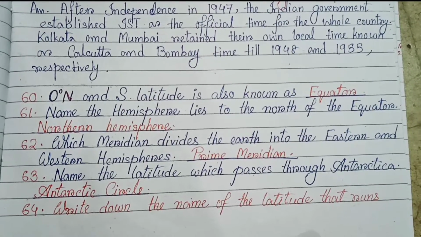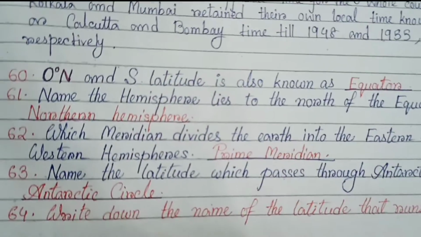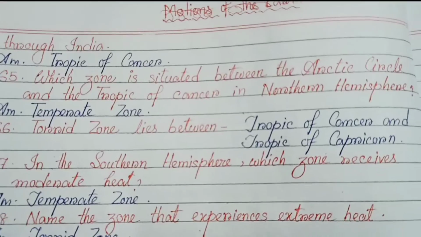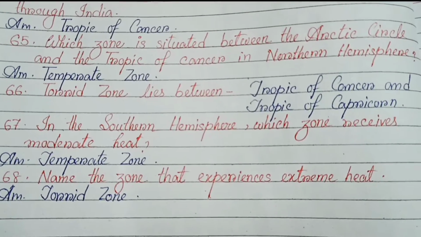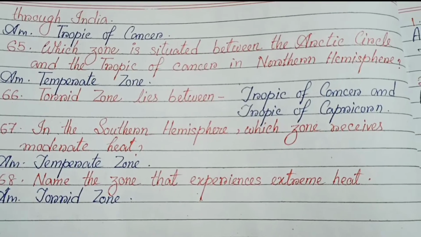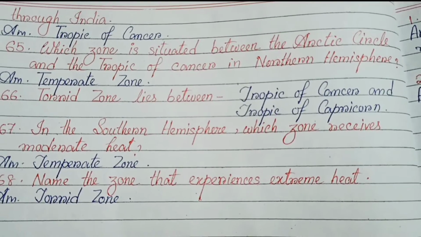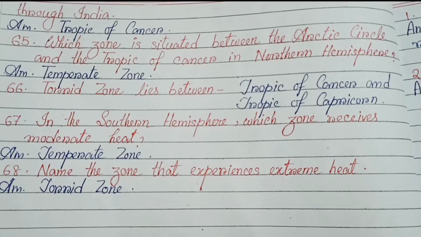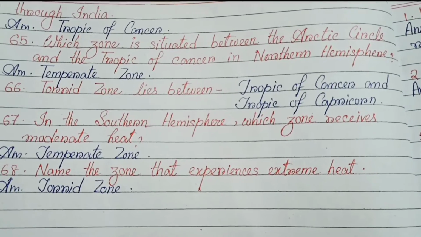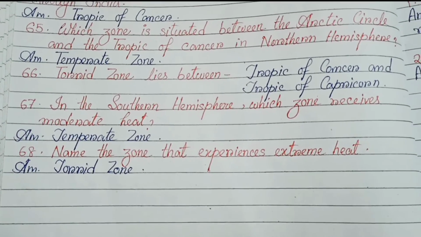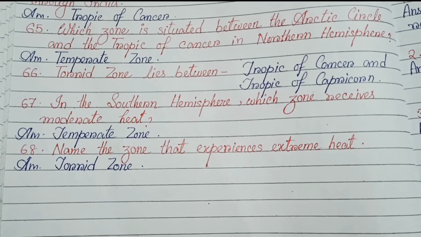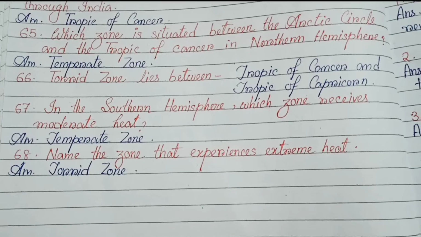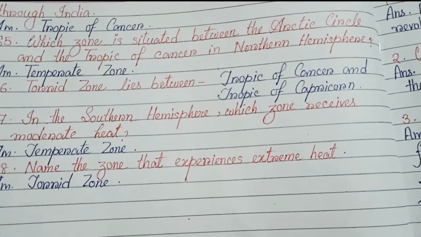64. Write down the name of the latitude that runs through India. Tropic of Cancer. 65. Which zone is situated between the Arctic and the Tropic of Cancer in the northern hemisphere? Temperate zone. 66. Torrid zone lies between Tropic of Cancer and Tropic of Capricorn. 67. In the southern hemisphere, which zone receives moderate heat? Temperate zone. 68. The zone that experiences extreme heat: torrid zone.